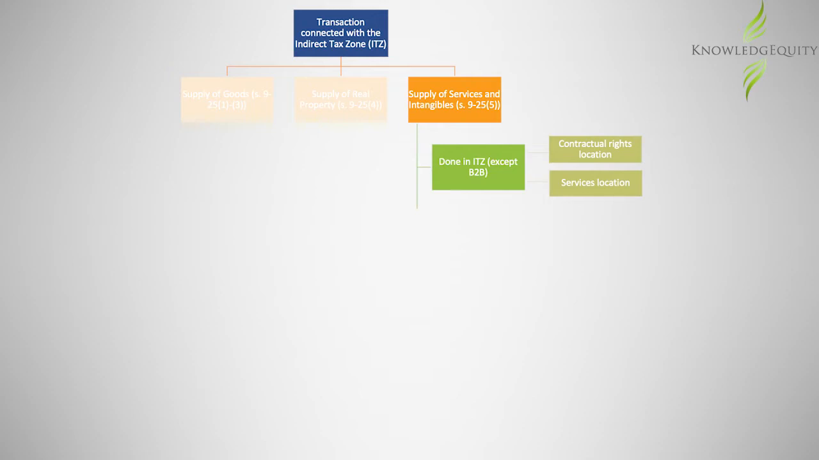Another way that supply of services or intangibles can be connected with the indirect tax zone is if the supply is made through an enterprise that the supplier carries on in the indirect tax zone. This will be the case if an individual, employee or agent carries on an enterprise in a fixed place in the indirect tax zone. Where there is no fixed place in the indirect tax zone, it will also apply where the enterprise is carried on or intended to be carried on for at least 183 days in a 12-month period in the indirect tax zone.